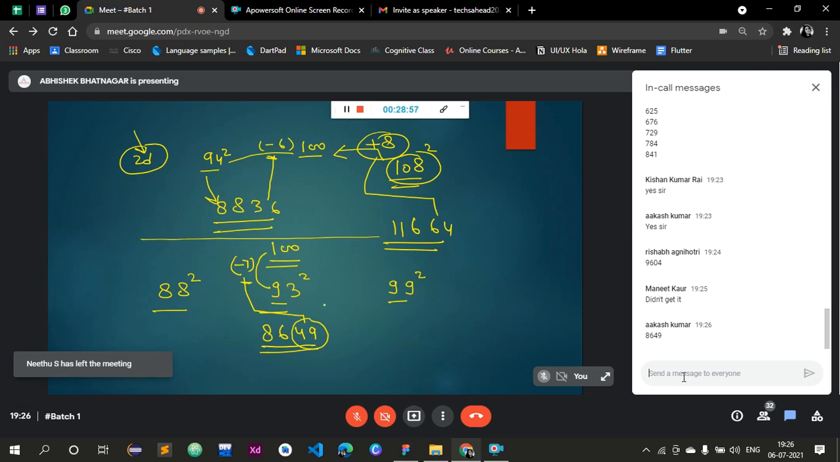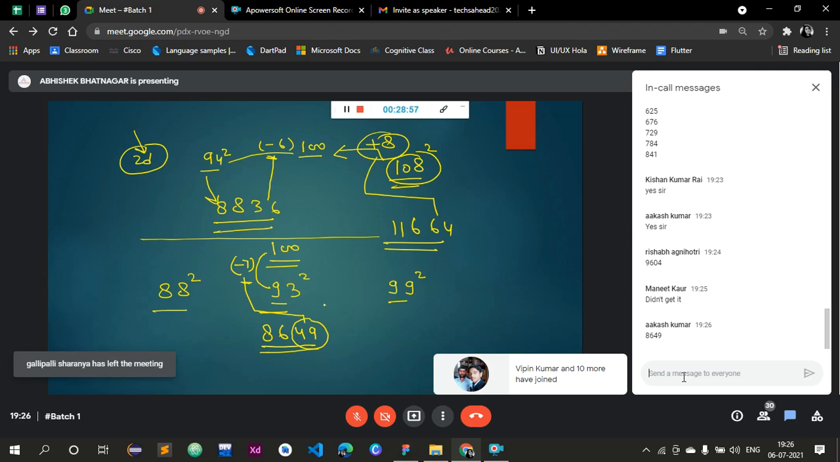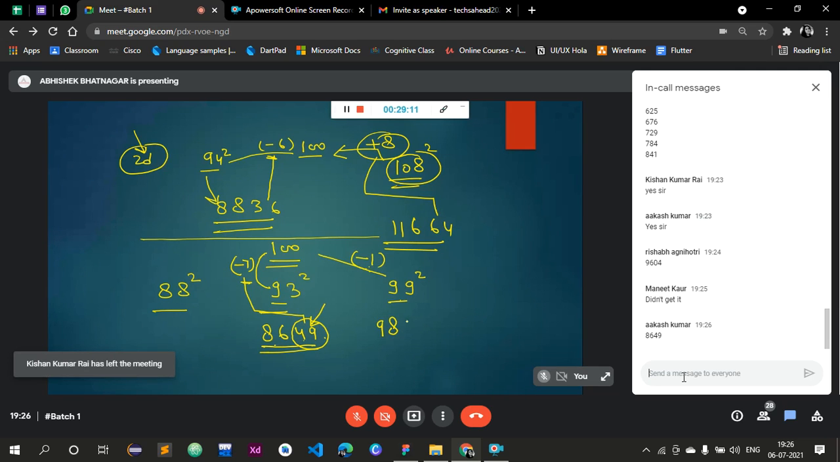Now, the square of 6 is 36. So the answer is 8836. That is the square of 94.